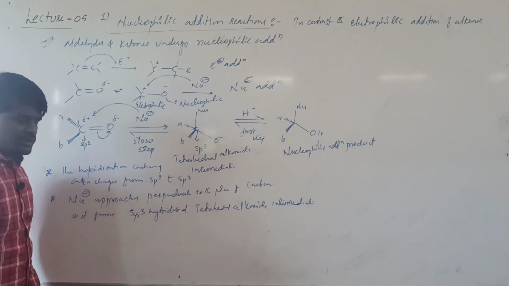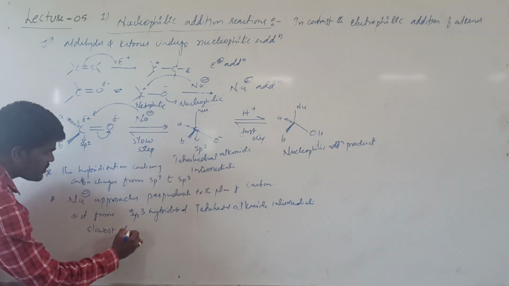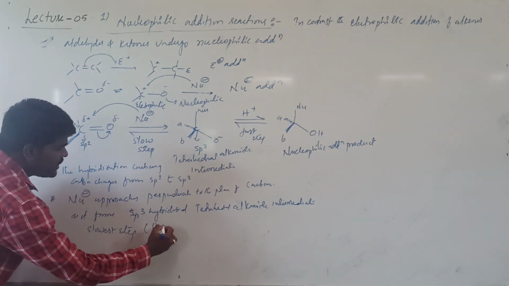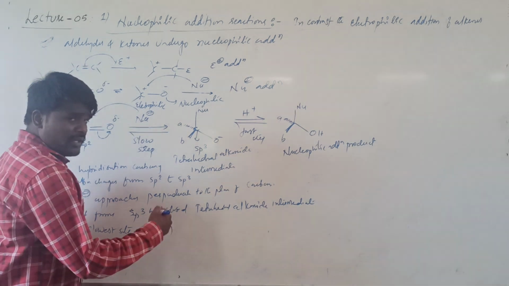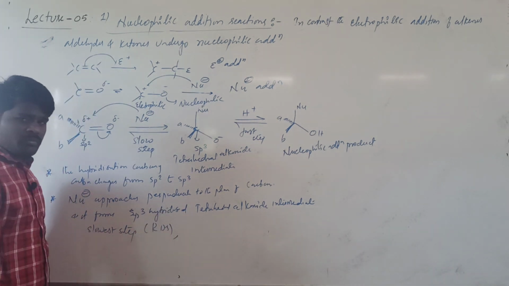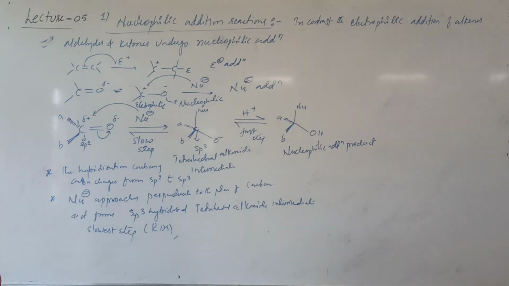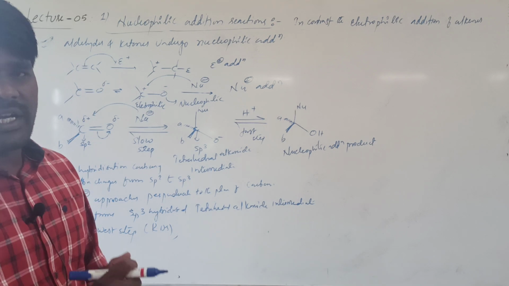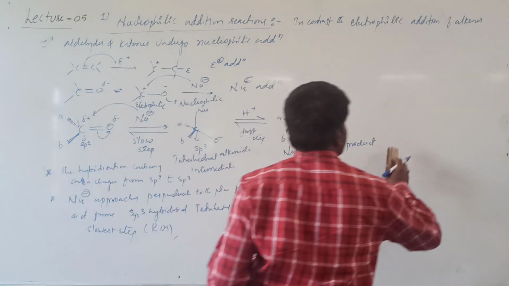This is the first step, and this is the slowest step, and we also say it is the rate determining step. In the next step, this alkoxide intermediate will abstract a proton, and that will lead to the formation of the nucleophilic addition product. Hope the mechanism of nucleophilic addition is clear so far. Okay, we'll see the extent of reactivity of aldehydes and ketones.